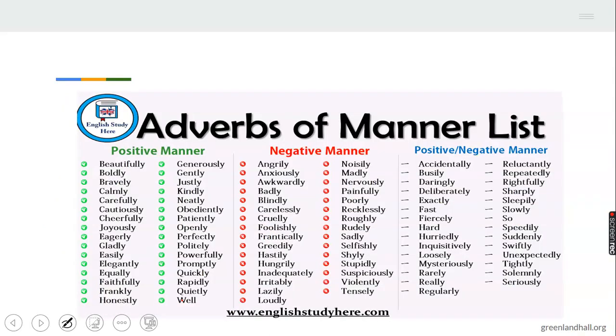Then you can see a list of these adverbs here. There are many in forms. Beautifully, noisily, anxiously, kindly, exactly, deliberately. We have many of them. I will advise you pick some of these adverbs of manner and use them to form meaningful sentences on your own.